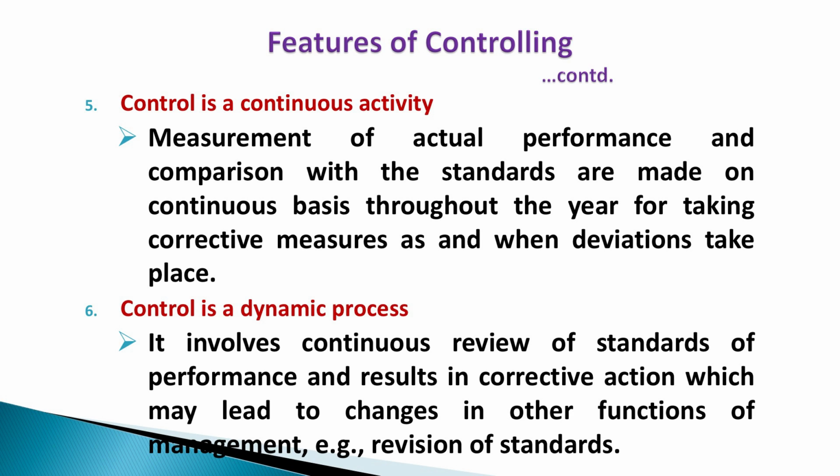Control is a continuous activity, in the sense that as and when work progresses, the controlling function also goes side by side. Daily we measure the actual output of workers and compare it with the daily production target, and we find out deviations. In this way the system continues throughout the year. Measurement of actual performance and comparison with standards are made on a continuous basis throughout the year, throughout the month, for taking corrective measures as and when deviations take place.